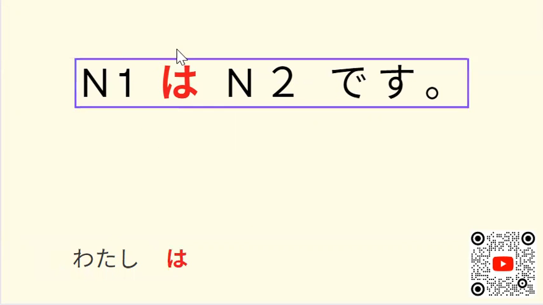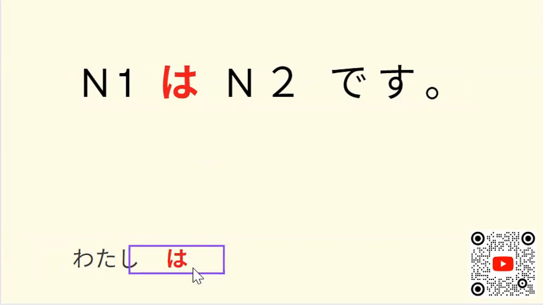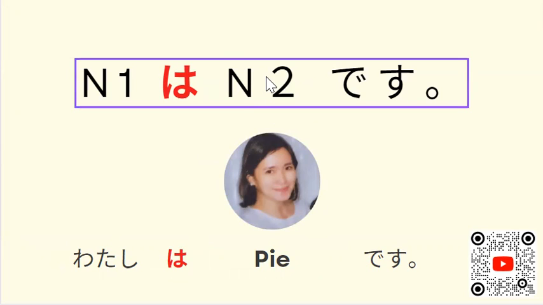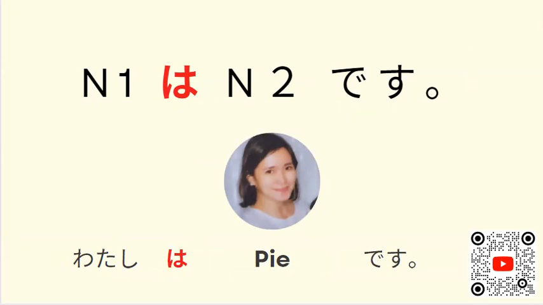And then the particle wa. Hiragana ha, but pronounced as wa. So we will read this as wa. And then, in reality, my name is Pai. So Pai is also a noun, so that is considered a noun too. So we have here two nouns, watashi and then Pai desu.